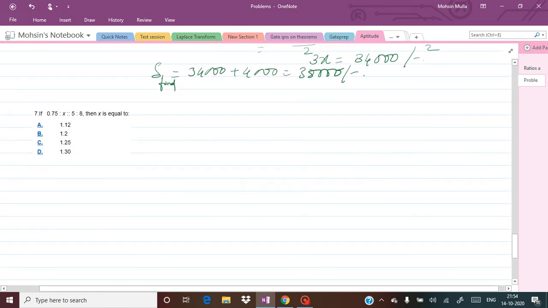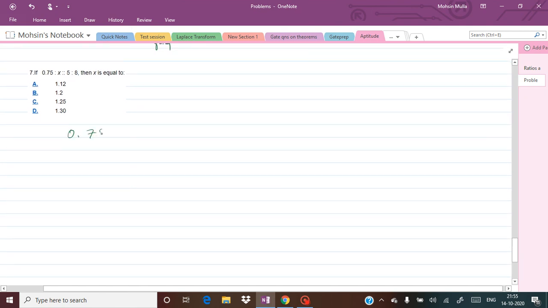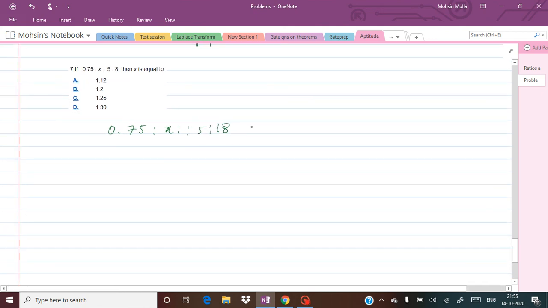Now let us see the last example here. The last example is: if 0.75 is to x is 2 is to 5 is to 8, then x equals to what? Here the proportion is given. So to find x, we can simply multiply the means and equate it to the product of the extremes.